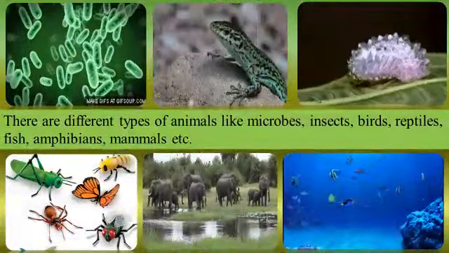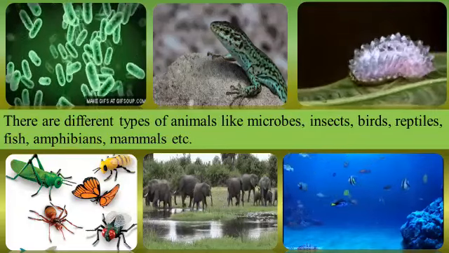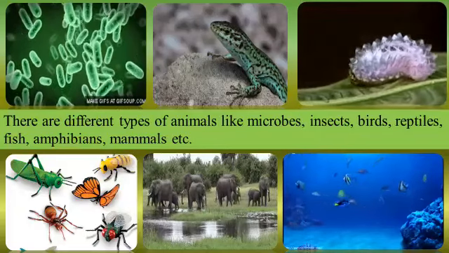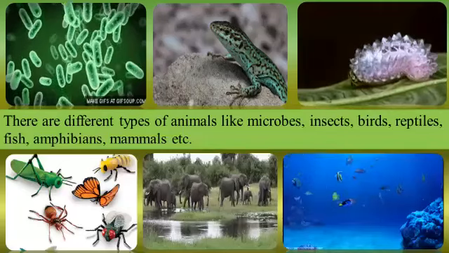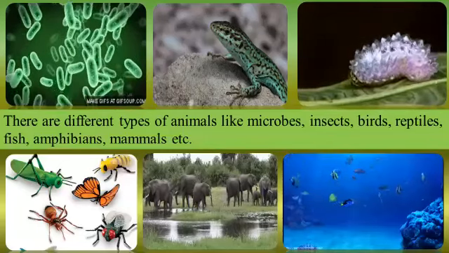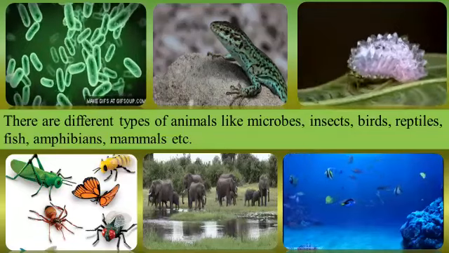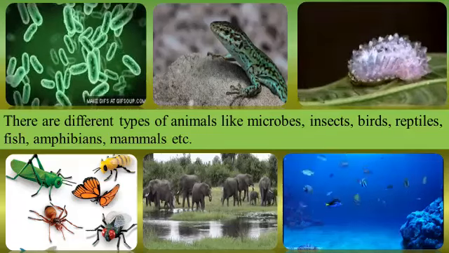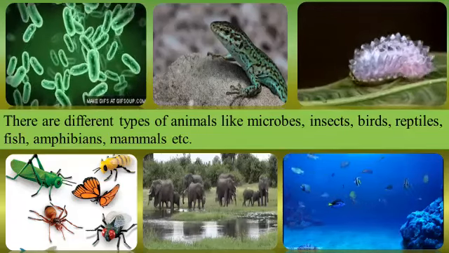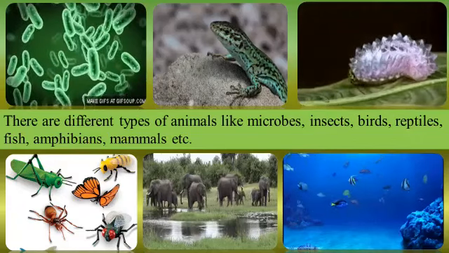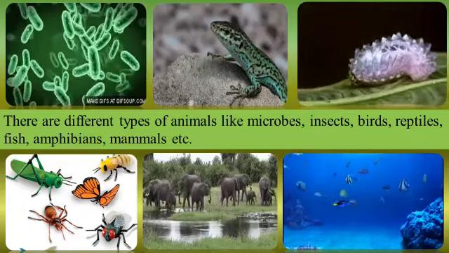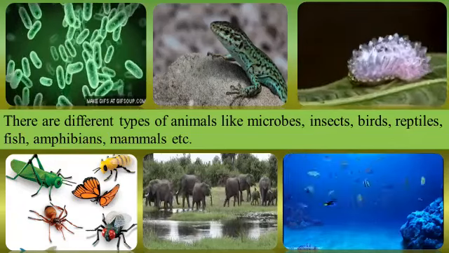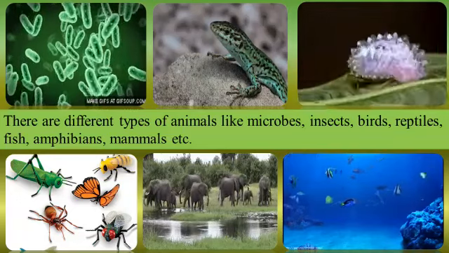There are different types of animals like microbes, insects, birds, reptiles, fish, amphibians, mammals, etc. What are microbes? Microbes are the small organisms like bacteria, amoeba, etc. Reptiles means animals like snake, crocodile, lizards. But amphibians and mammals you have learned from class 4. Amphibians are the animals which live both in land and water. Mammals are the animals which give birth to their babies. Okay.